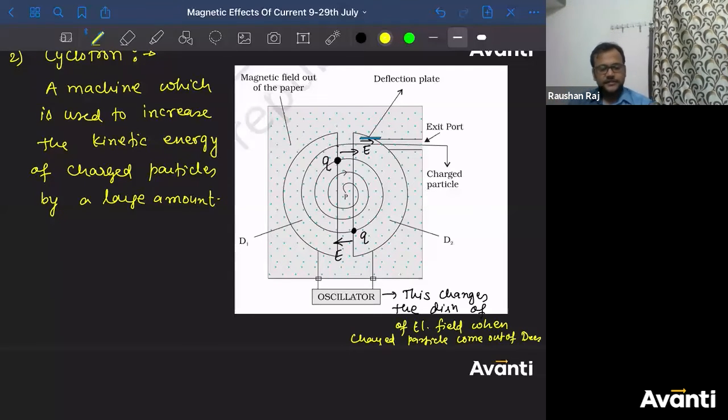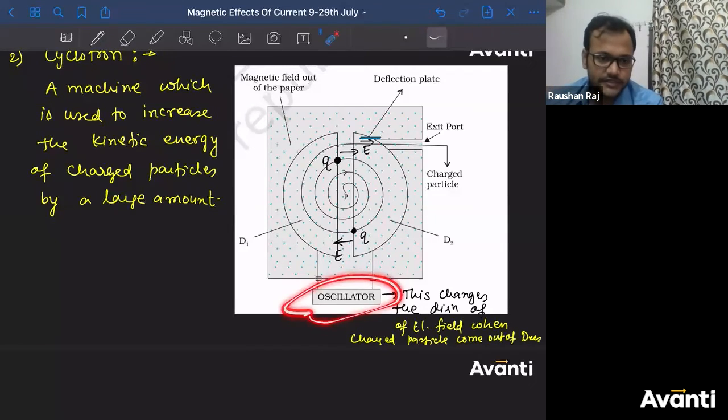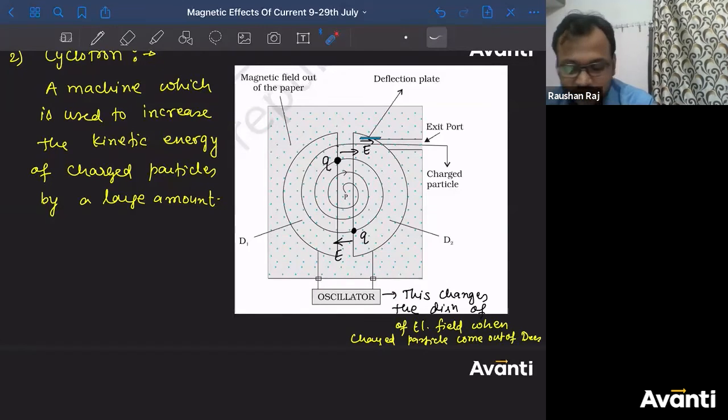वो पता लगेगा चेतन, when you will study this AC and all ना, you will understand that. You just remember this, the name oscillator. चेतन आपको तब समझ में आएगा when you study AC generator, when you study the AC power supply, you will understand those things. ठीक है, चलो बहुत बढ़िया.